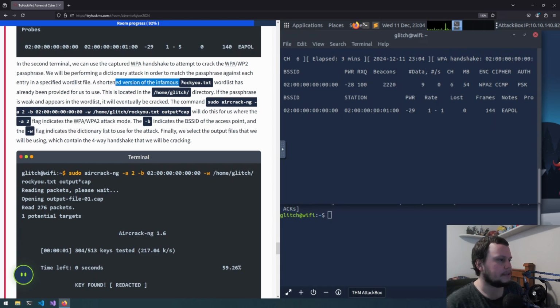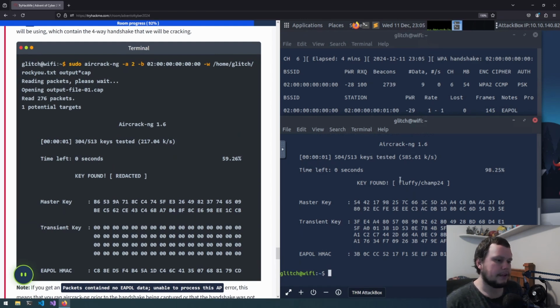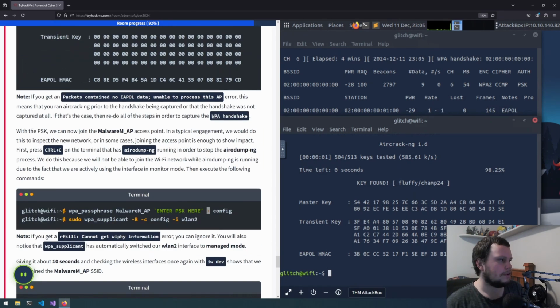The shortened version of the infamous rockyou.txt word list has been provisioned for use, which is located in the home glitch directory. So what we can do to try crack it, switch back to here, sudo aircrack-ng -a2 -b 02:00:00:00:00:00, and the word list is home glitch, then it's rockyou.txt, and output *cap. So we now run that, and the key is found: fluffy/champ2.